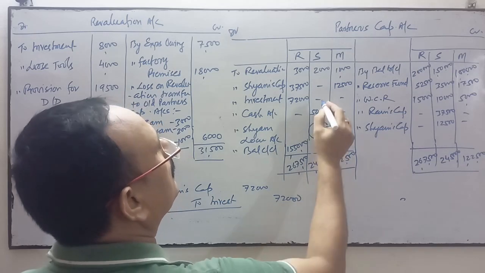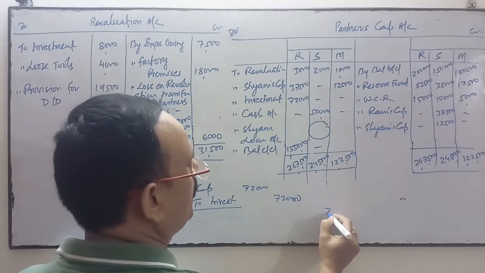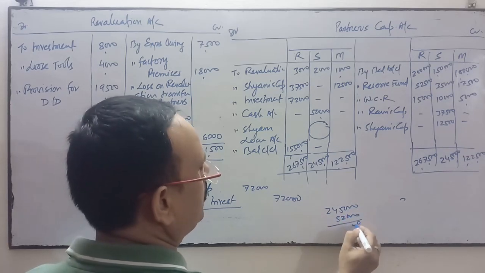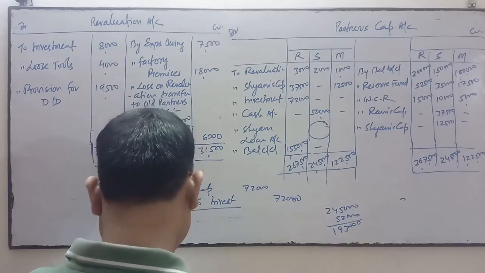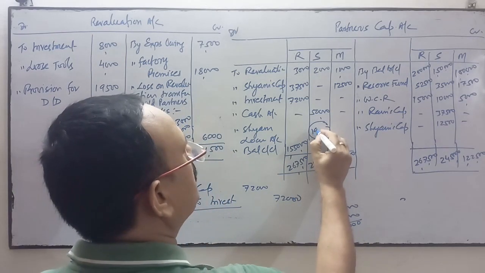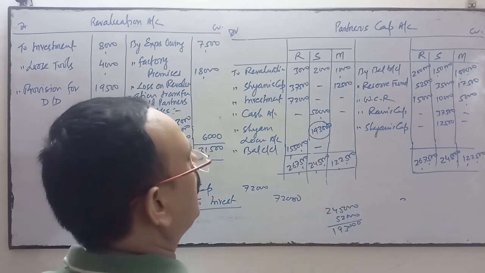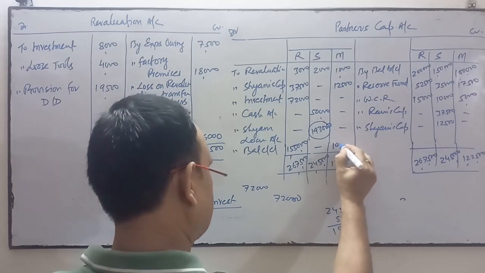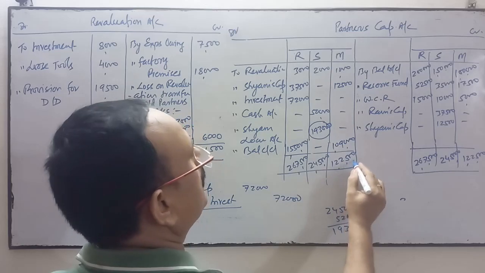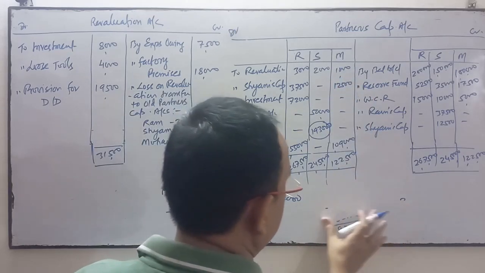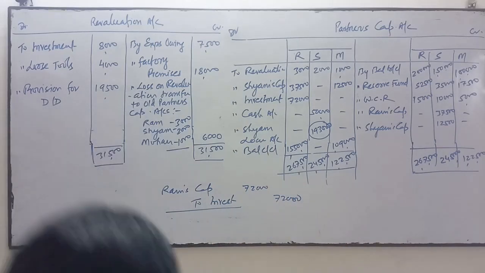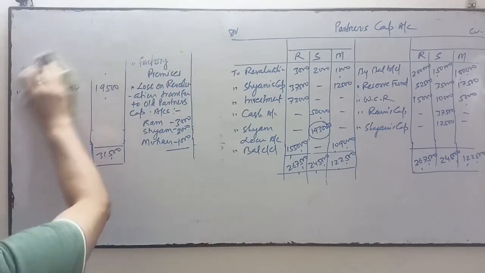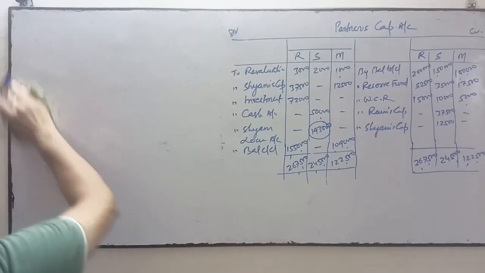So we will deduct the 52,000 from 2,45,000. Then the amount is 1,93,000. 1,93,000 will be transferred to the loan account. And the balance of this account will be 1,09,000, that is 1,22,500 minus 13,500. So this will be the balance. Now we will prepare the balance sheet. Okay. Come to the balance sheet.